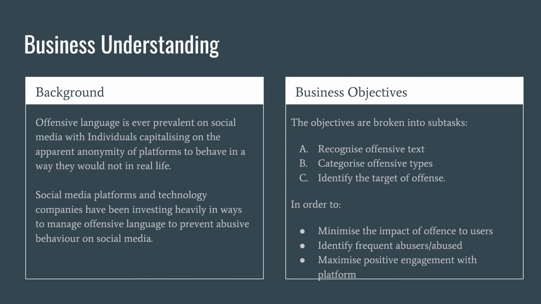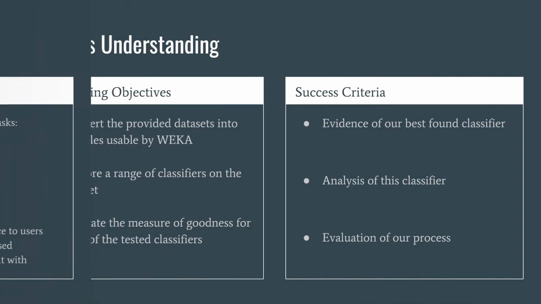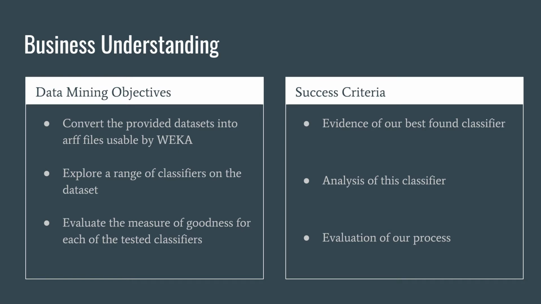Offensive language is an ongoing problem within social media. Managing this is a big challenge for companies. Our objectives are to recognise whether a tweet is offensive, if it's targeted, and who it is targeted at, to hopefully maximise positive engagement on the platform. In order to do this, we need to convert the databases into Weka-compatible files, then explore Weka's wide range of classifiers and evaluate how well we succeeded in our findings.